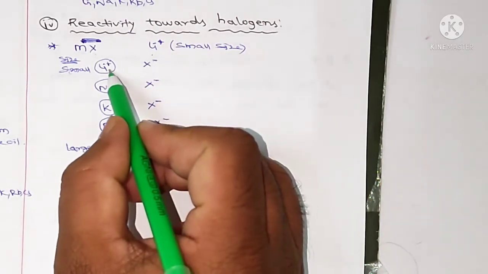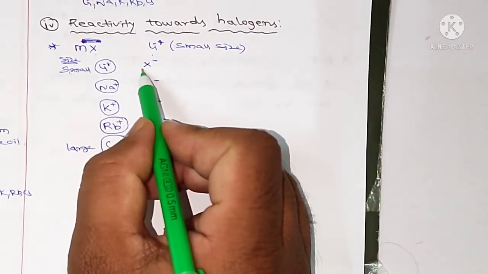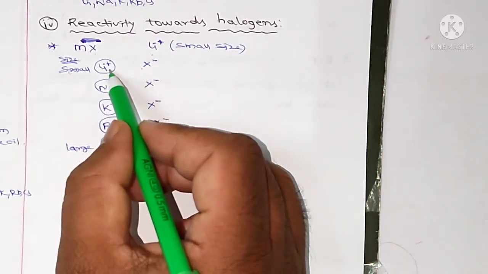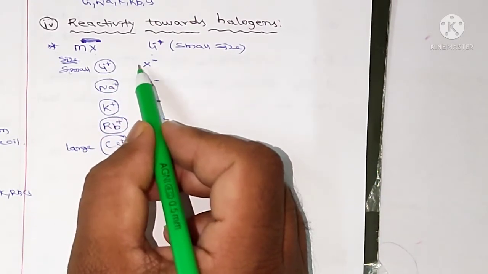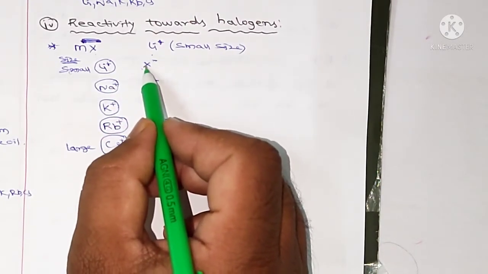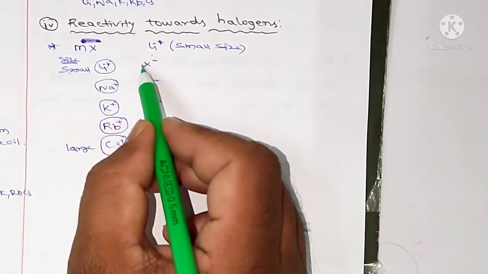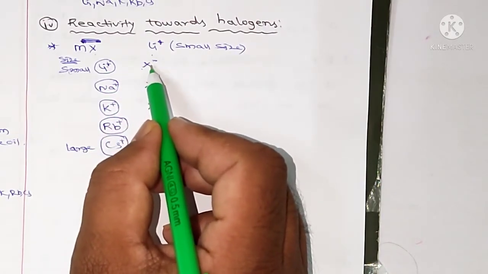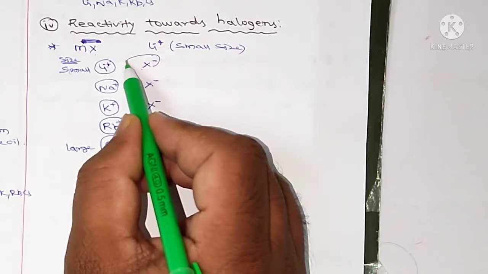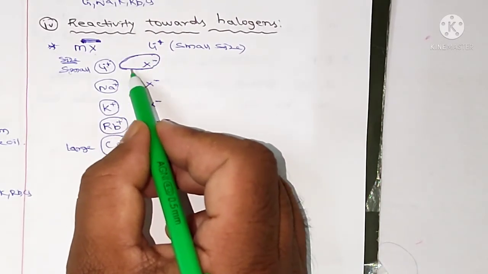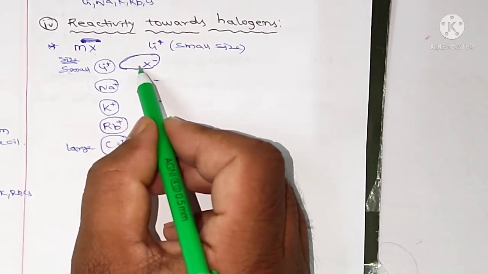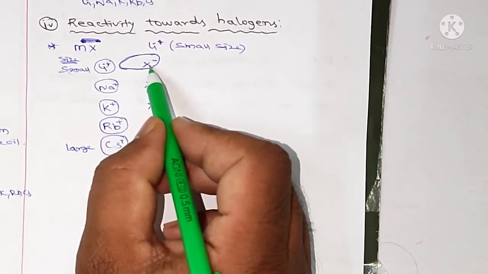Here the lithium halide has covalent character because of the high polarization capability of the lithium ion. The distortion of the electron cloud of the anion by the cation is called polarization. Here the polarization takes place, so due to that distortion of the electron cloud, its character is covalent.